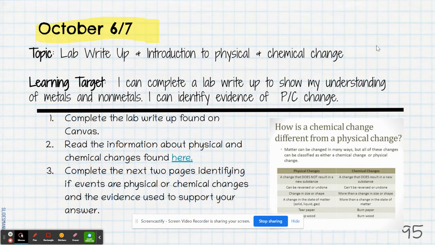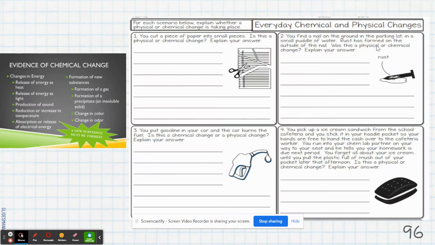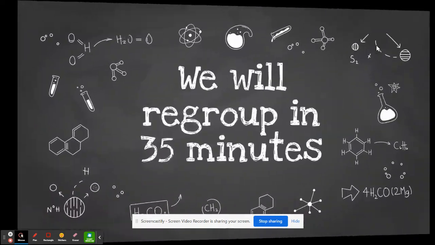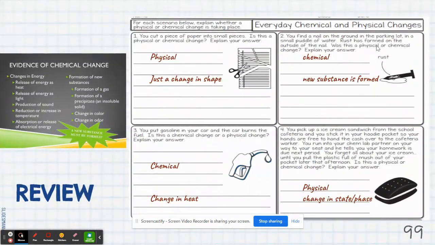Welcome back. I hope that you have read through the information and then have attempted to answer the questions on your own. Again, the questions looked like this. The kids had about 35 minutes in class to work on those 2 things. So the first one looks at cutting a piece of paper into small pieces. That's an example of physical change because it's just a change in the paper's shape.